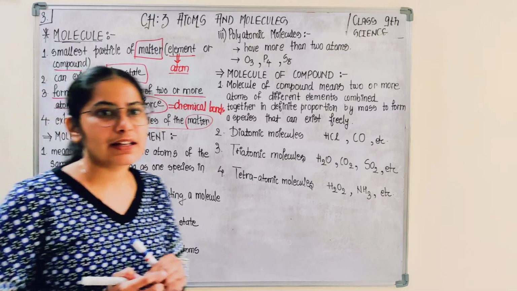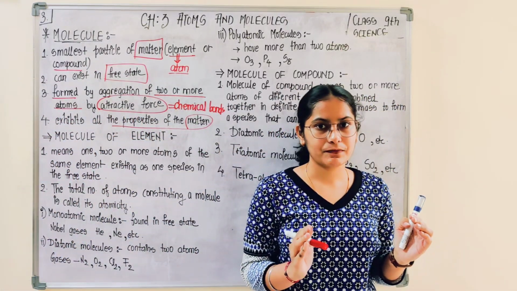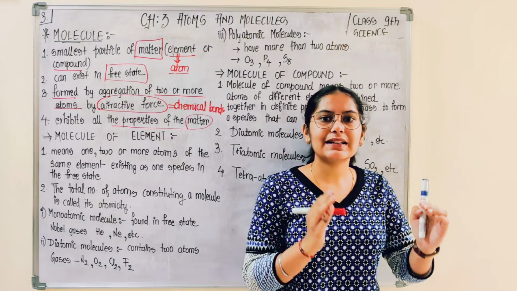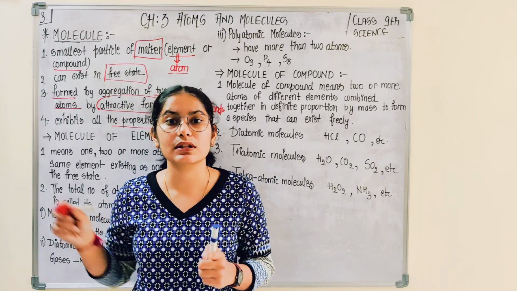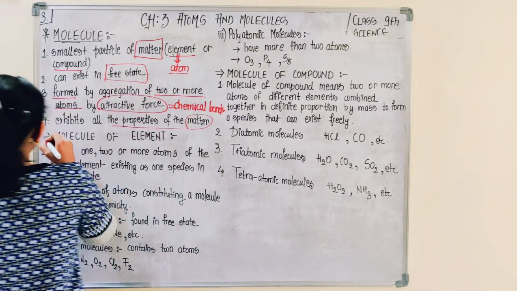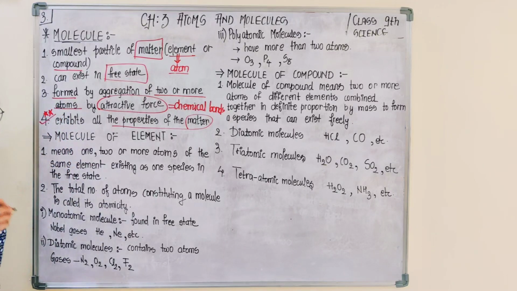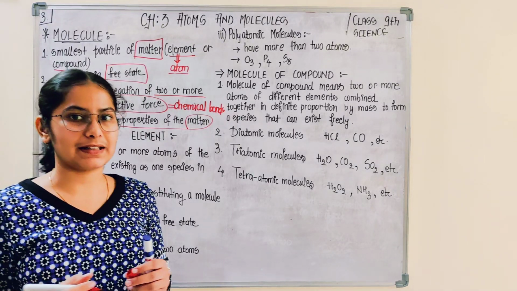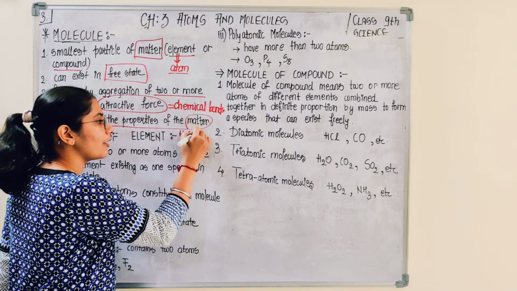Okay, so the molecules at larger scales ultimately form matter. So whatever property the matter has, the same property is possessed by the molecule. This is a very key point you have to remember, that whatever property the molecule has is that of matter. Like if we talk about H2O, is H2O a molecule?